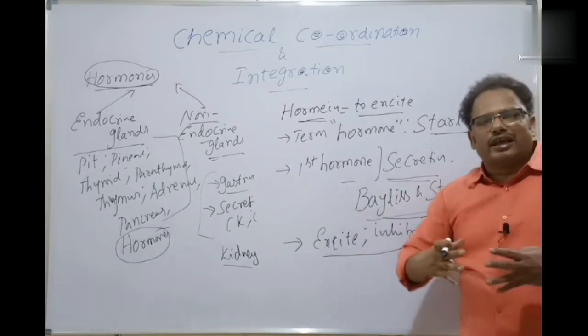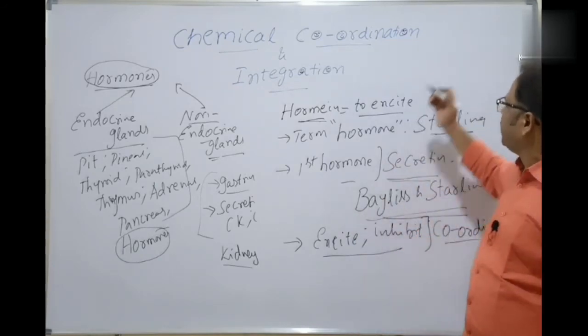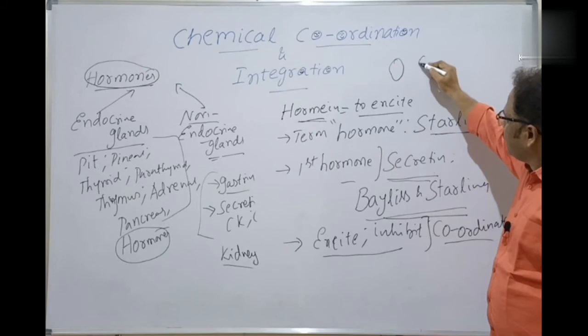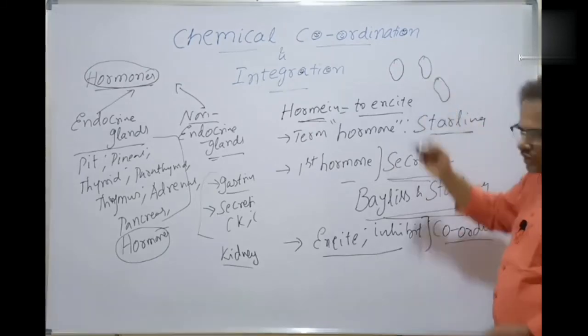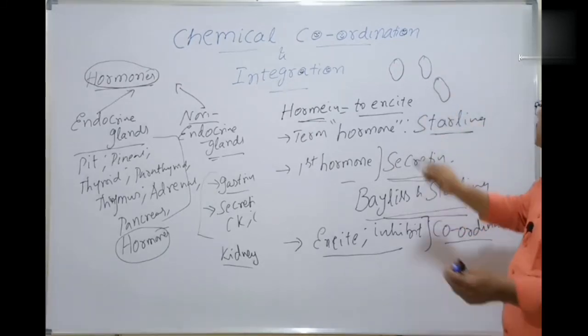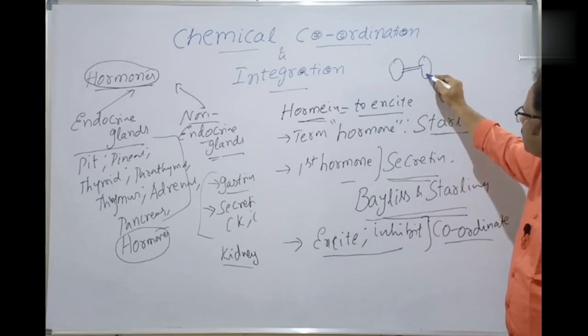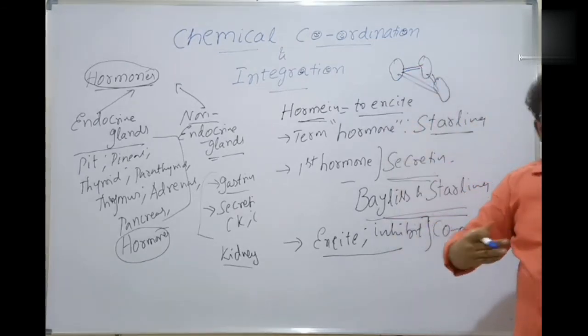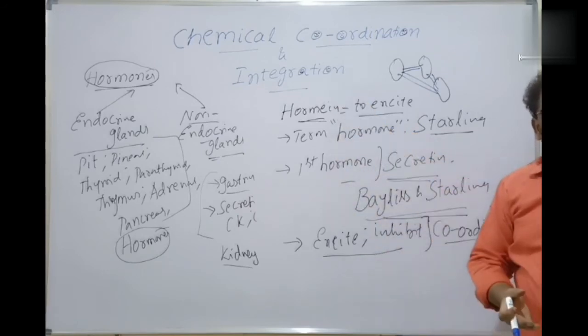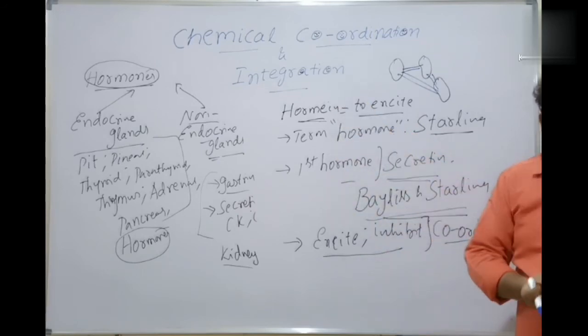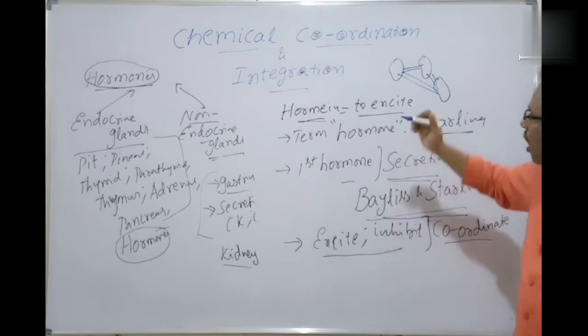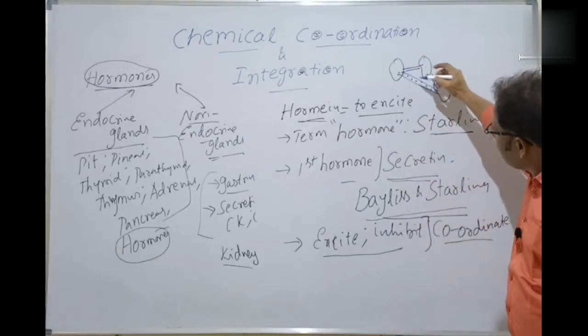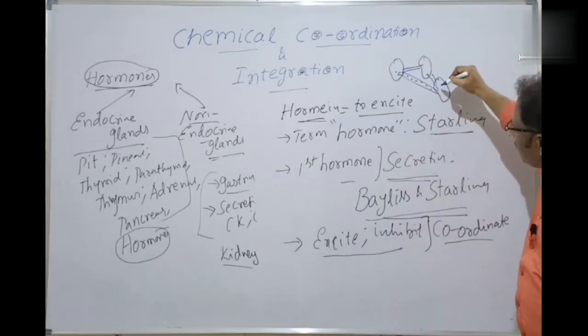One-to-one signaling, one-to-one communication. For example, all of you see, this is a cell, this is a cell, this is a cell. There should be some communication between these cells, isn't it? That is called integration. Without communication, there is no question of any integration, isn't it? That's why the hormones are released. From here to here, there is a signaling. That is called communication.